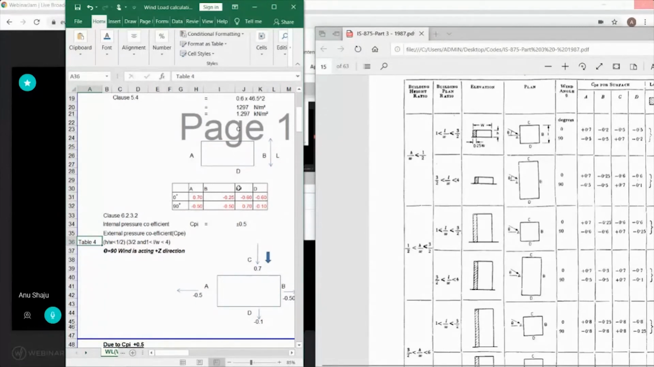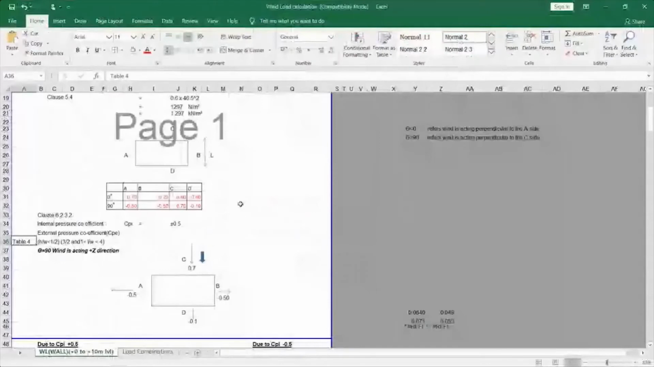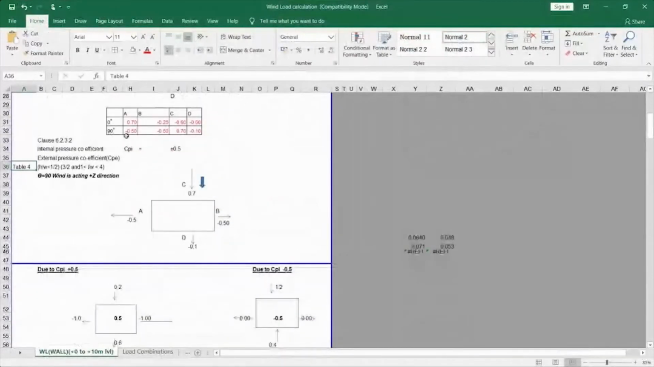If you see my building, it is a rectangle like this, but I've taken A, B, C, D the same way. So this value will be my x-axis and this value will be my z-axis, because we have to calculate in both axes, x and z. So this is how I've calculated the Cpe value from the code. Now let's see how to calculate in detail. I think you have understood how I've taken this value of Cpe.